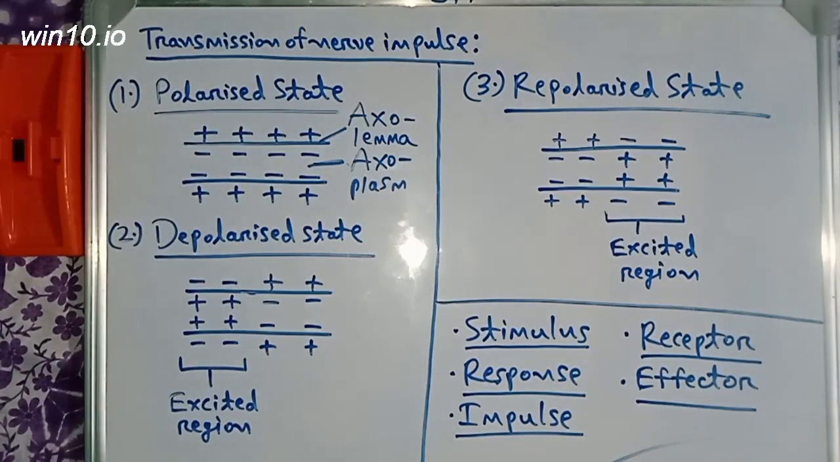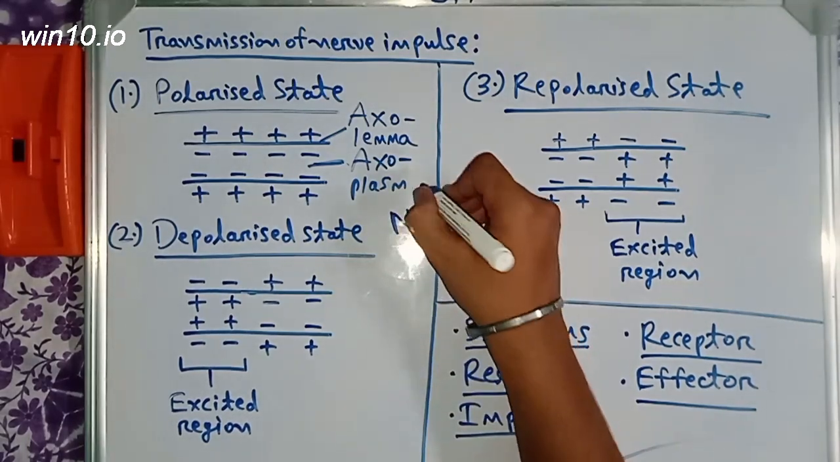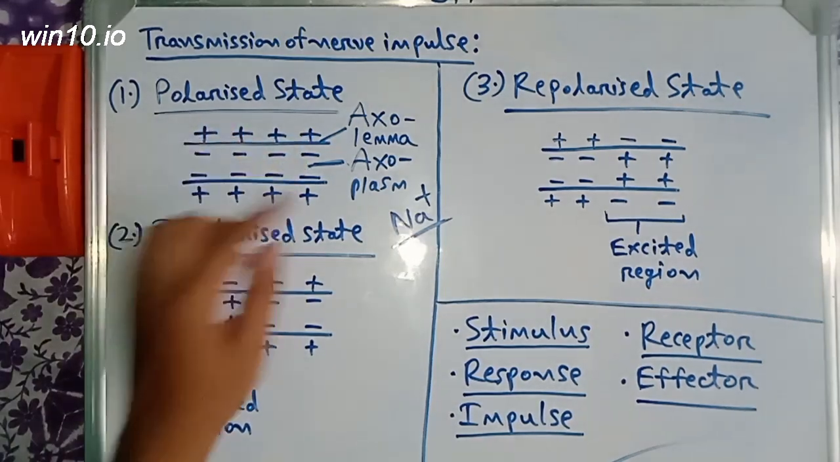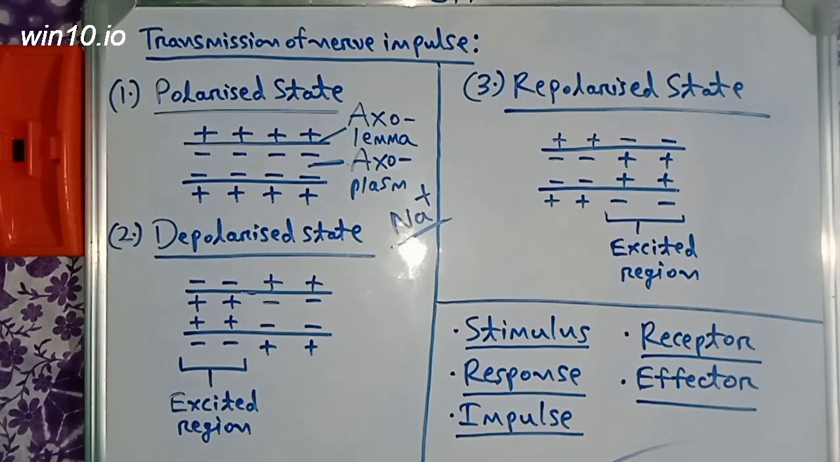Why is there positive charge outside? It is due to the presence of Na+ ions. Sodium ions are present outside the axon, so it has a positive charge. And why is there negative charge inside? The negative charge is due to the presence of certain negatively charged proteins inside the axon, which give it a negative charge.